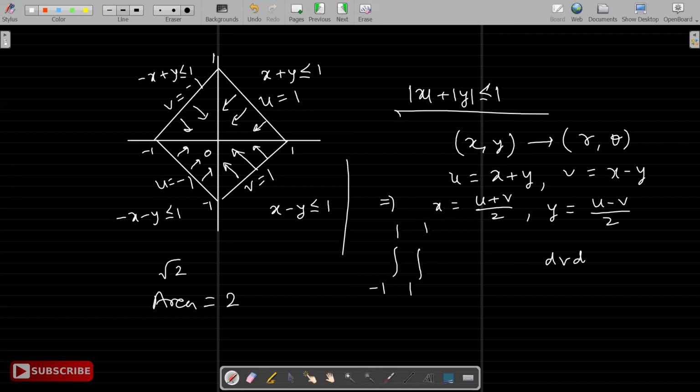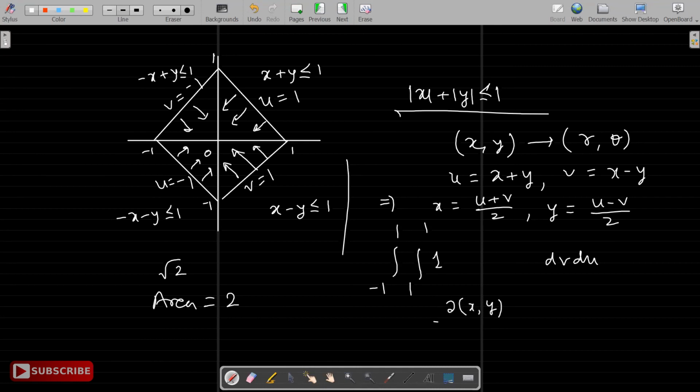So I'm using new variables u and v. Same region limits become easier now: minus 1 to 1, minus 1 to 1. We want to find area, so the function is 1. And I have to find the derivative factor, which is given by what is known as the Jacobian.